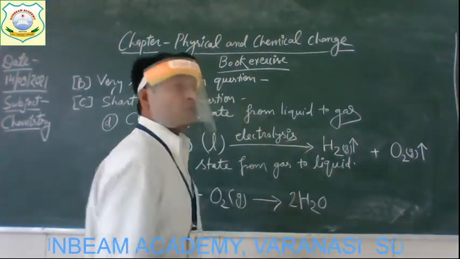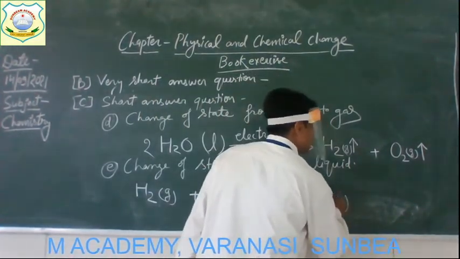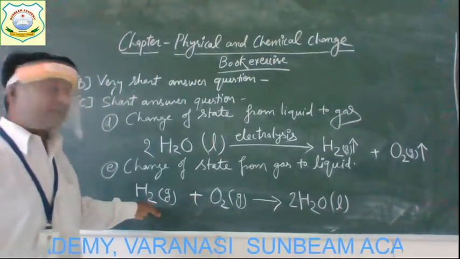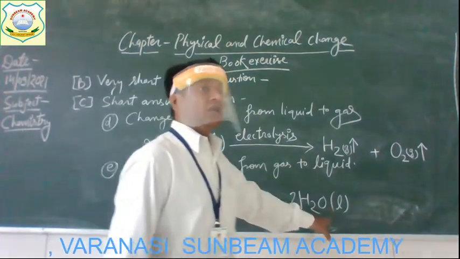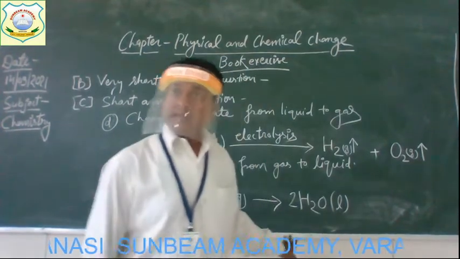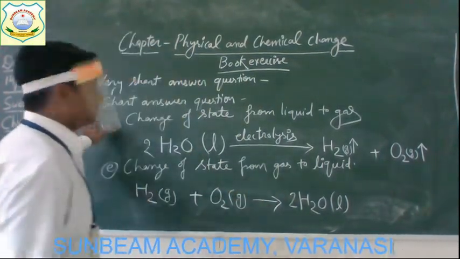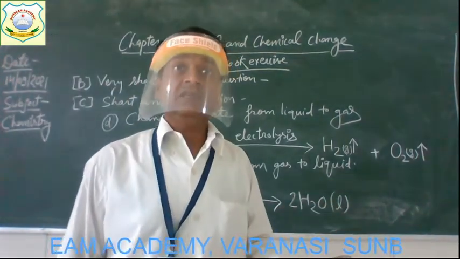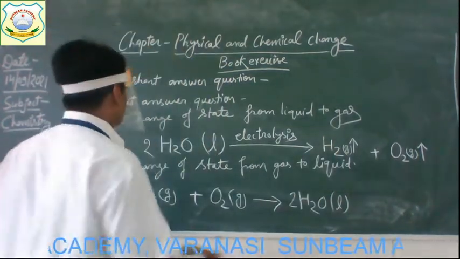And this water is obtained in which state? Liquid state. Right. So what you see in this example is that the gaseous state of substance changes into liquid state. Okay. Understood everyone or not? So this is the answer of short answer 3. Okay. Now come to the next, question number 4.